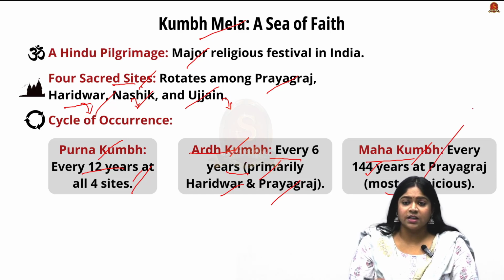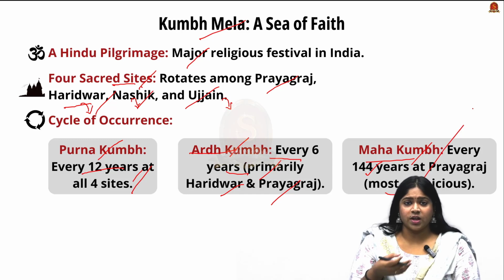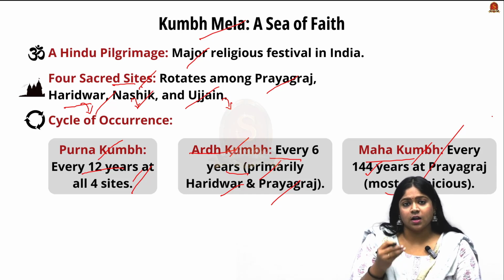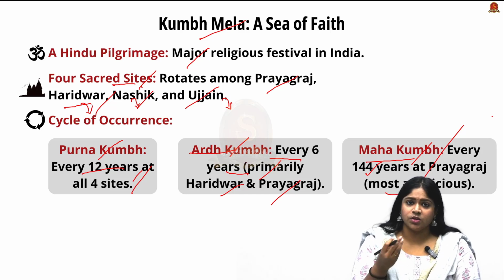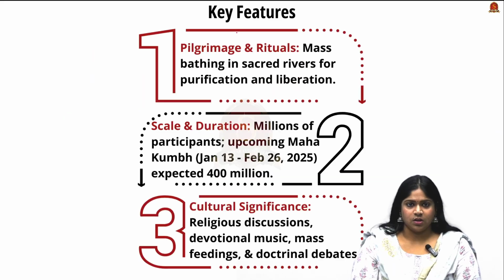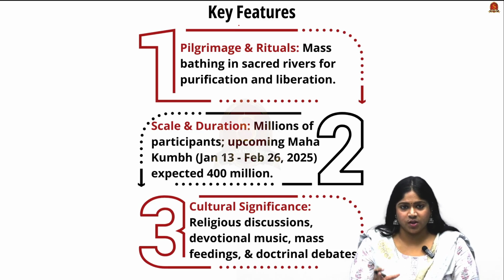So this signifies the rotation of the planet Jupiter, and it also happens at the confluence of the 3 main rivers, the Ganga, Yamuna and Saraswati, which is an invisible river. So this happens at the confluence of those 3 major rivers, which is in Prayagraj. Now looking into their key features, which are very simple to understand.